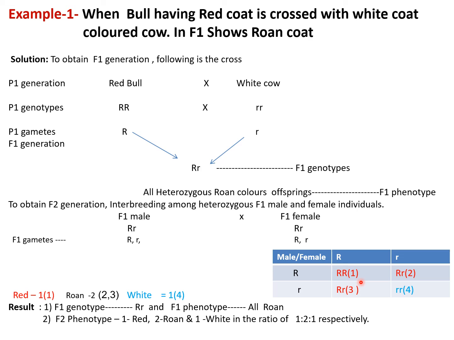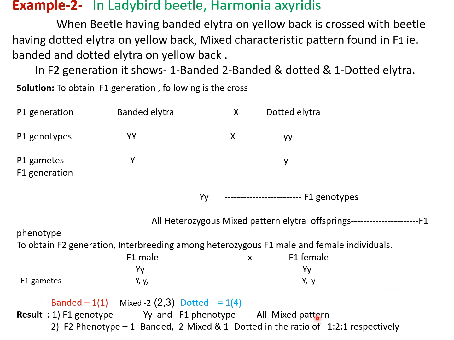Capital R capital R shows the red coat color. Capital R small r is mixed, that is the roan coat color, and small r small r is the white coat color. So here also F1 shows a different, mixed character, and F2 shows the ratio 1:2:1. The same is observed in the ladybird beetle.